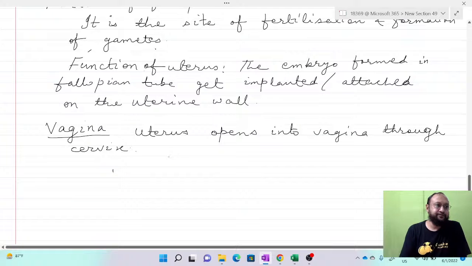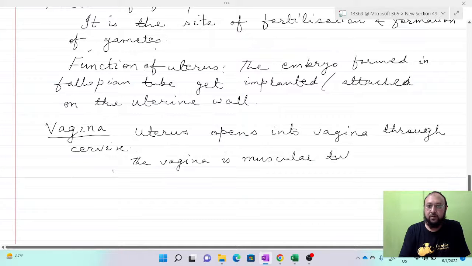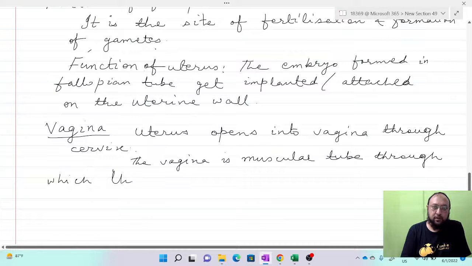Now, actually, vagina is a muscular tube through which the baby is delivered.